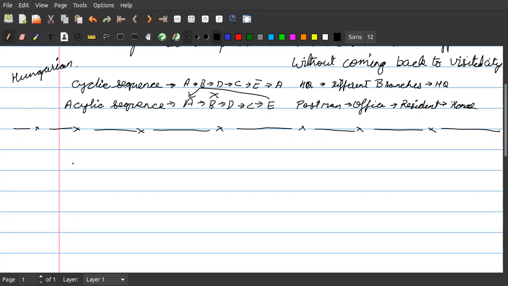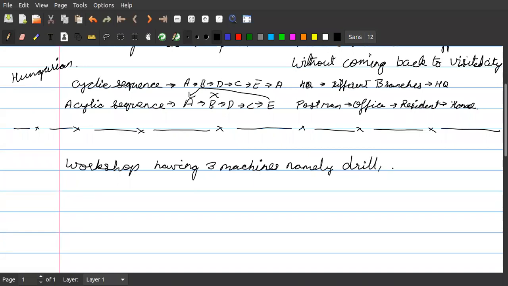Now, in a sequencing problem, let us say I have a workshop having three machines, namely drill, mill, and lathe.